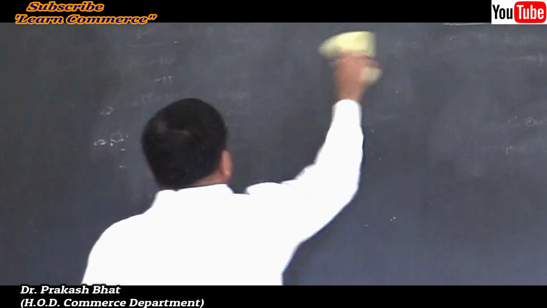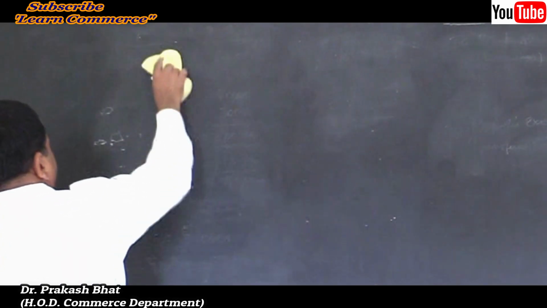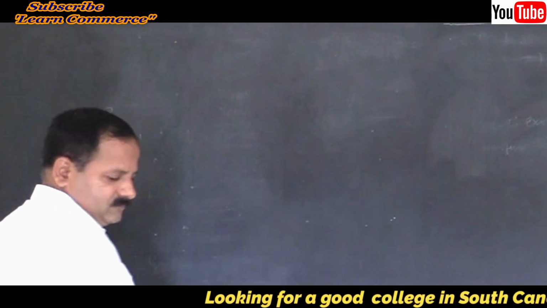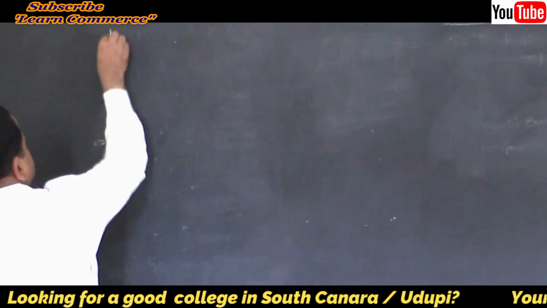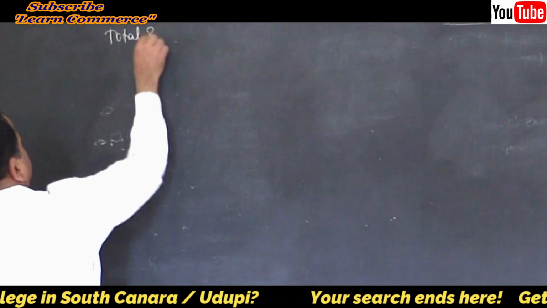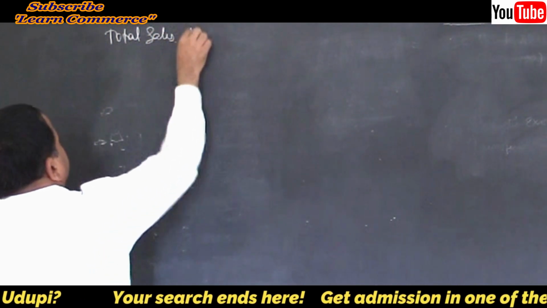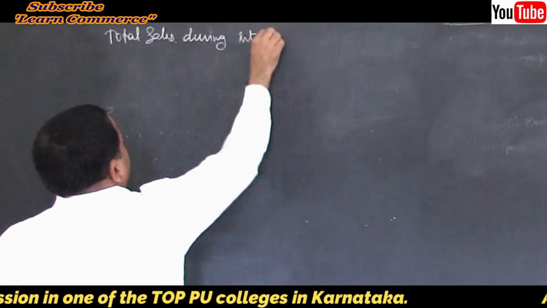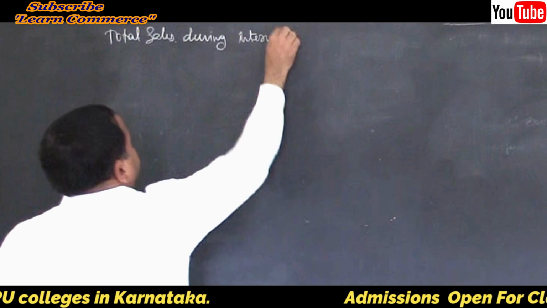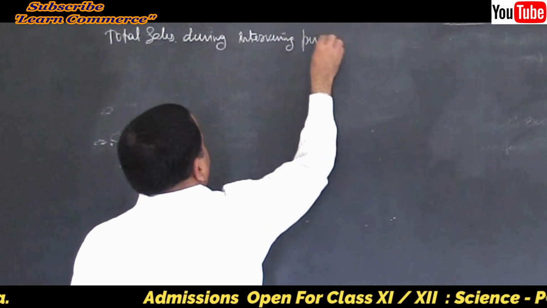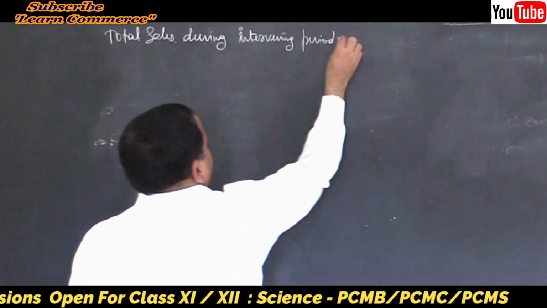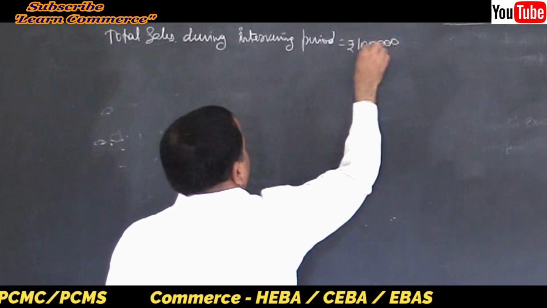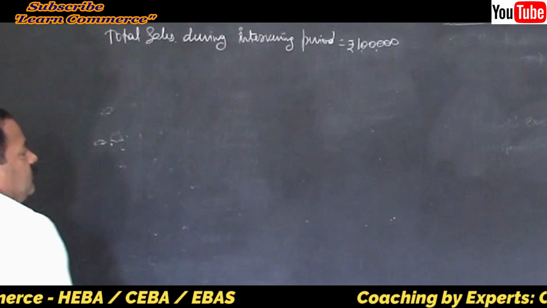Calculation of profit of Bharti during the intervening period: total sales during the intervening period is equal to rupees 1 lakh.